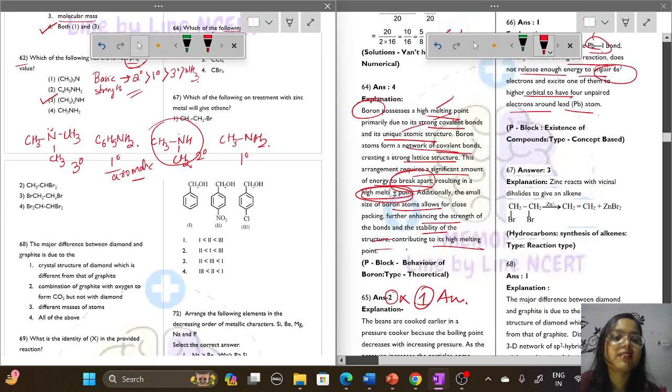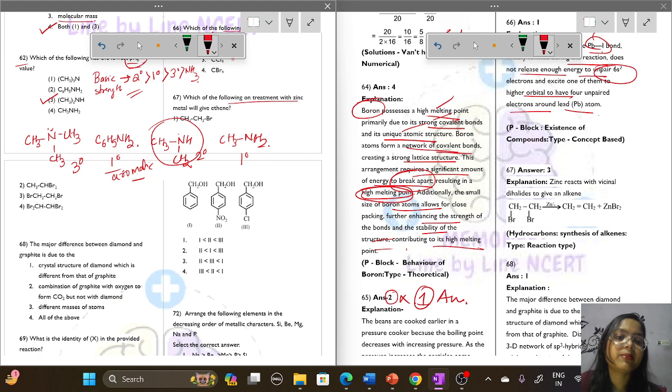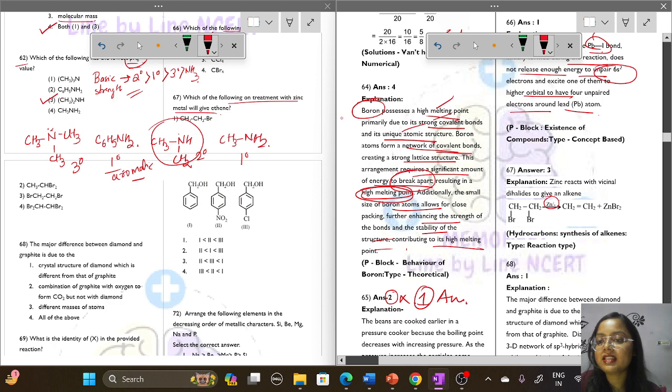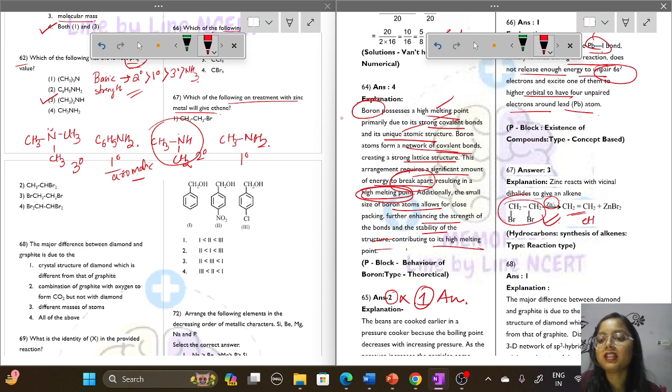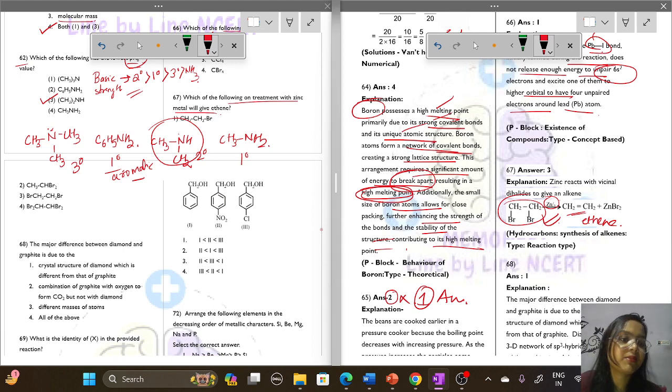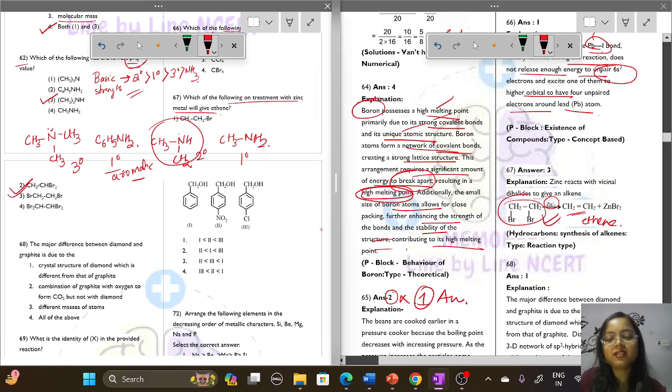Question number 67. Which of the following on treatment with zinc metal will give ethene? When zinc is reacted with a vicinal dihalide, it will give ethene, or an alkene. So which is the vicinal dihalide? Option number 2. This is the vicinal dihalide, and it will give ethene on reaction with zinc.